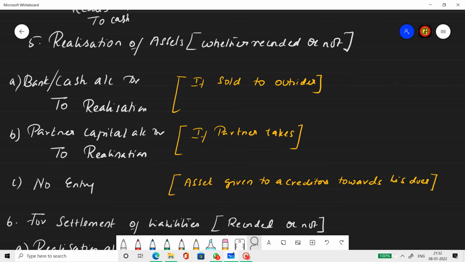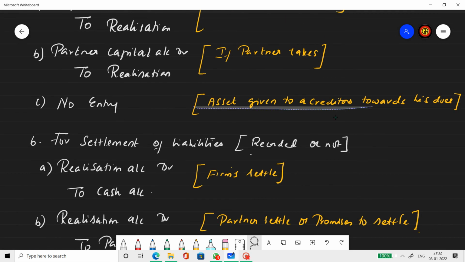When an asset is taken over by one of the partners, when a partner wants one of the assets which belongs to the firm, now the firm is less liable to the partner, right? So partner's capital account is debited, realization is credited. And when an asset is given to a creditor towards his dues, no entry need be passed. All right.